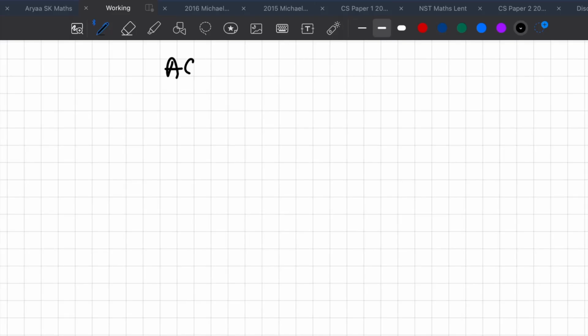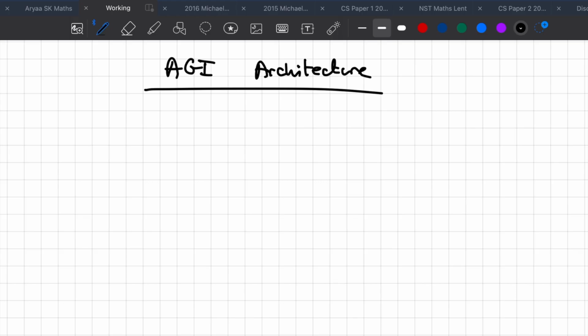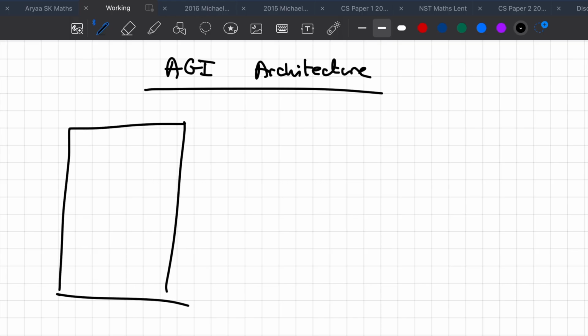Right, so I'm going to talk about the architecture, which I believe can be used to implement AGI, and which I'm currently doing. Of course, this isn't final. This is just what I'm working with at the moment, and it will likely change in the future.